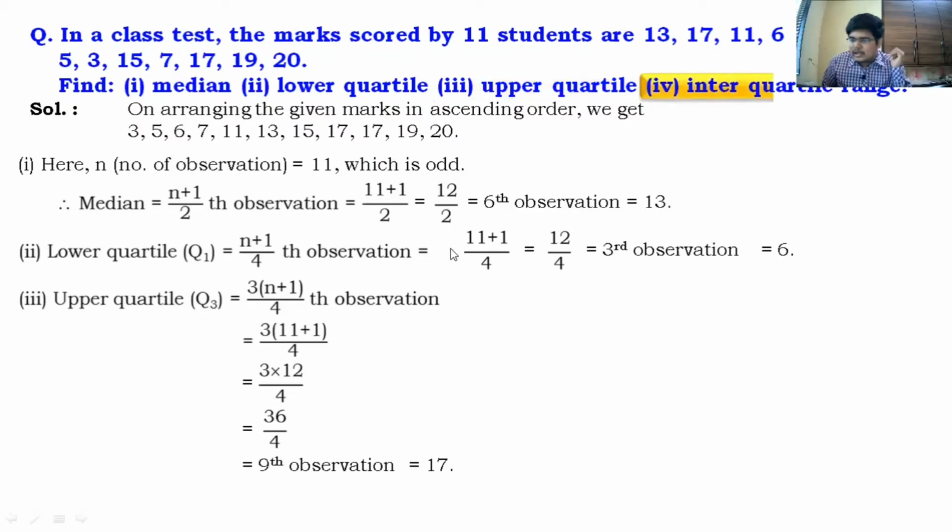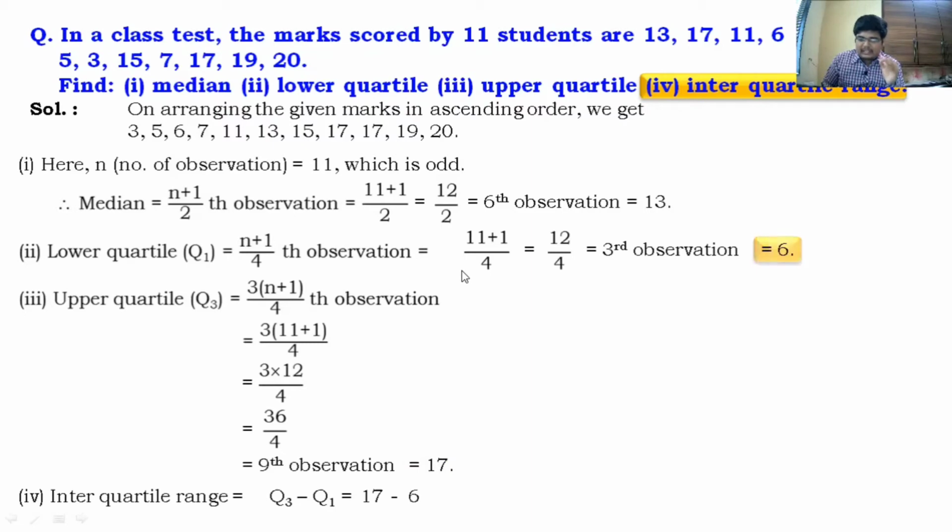And last, interquartile range, it's simple. It's Q3 minus Q1. So Q3 here is 17. Q1 over here is 6. Just subtract. So 17 minus 6 will give us the answer 11. And with that, we finish this sum. So I hope, guys, you have understood how to find quartiles using raw data.